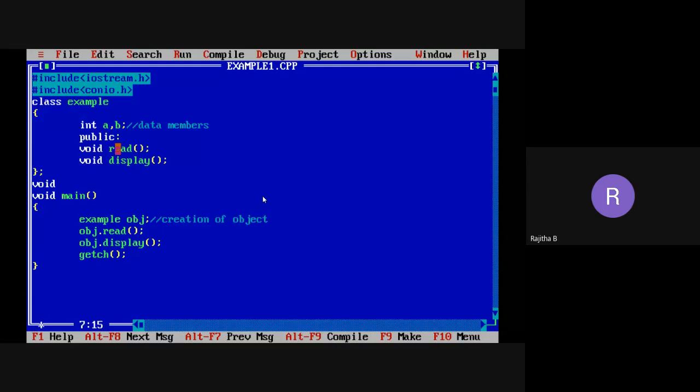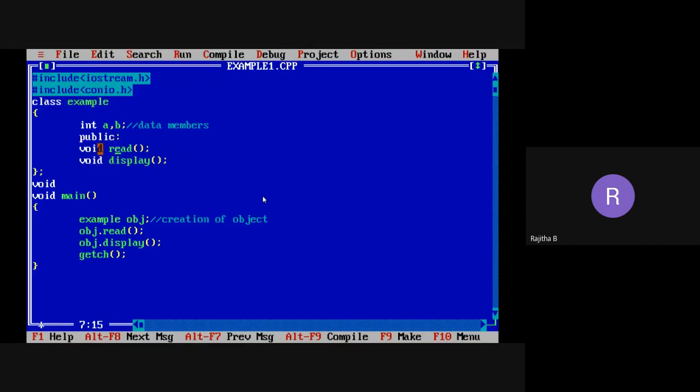And this read function's scope belongs to which class? This example class. I am declaring the read function within the example class. So what is the scope of this read function? Example class only. You can use this read function in the example class, not in other classes. Suppose Srikanth is there, with A as his initial, A Srikanth. If he belongs to A section, so I can call A Srikanth, and he will answer, yes ma'am, I'm in A section. Like that, this read function belongs to the example class only.